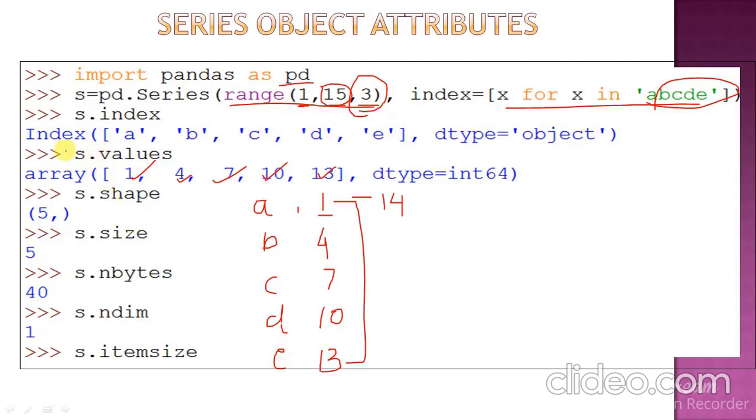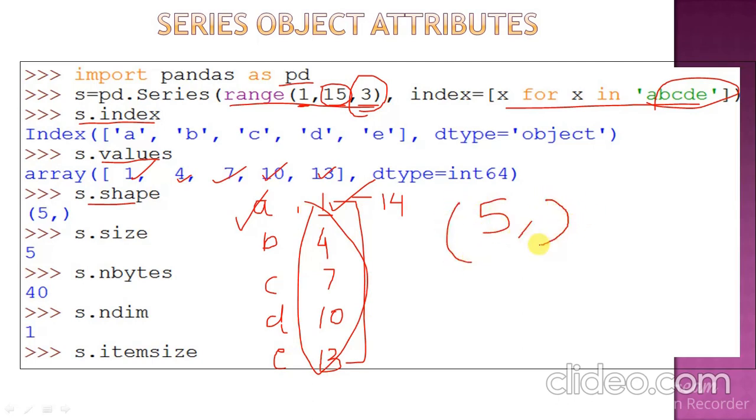Now attribute index, so it will display only the index. If I'm adding values, it will write only the values as we have already written here. Shape, what is the shape? How many elements are there? There are 5 elements, so that's why it will return it in the form of a tuple.